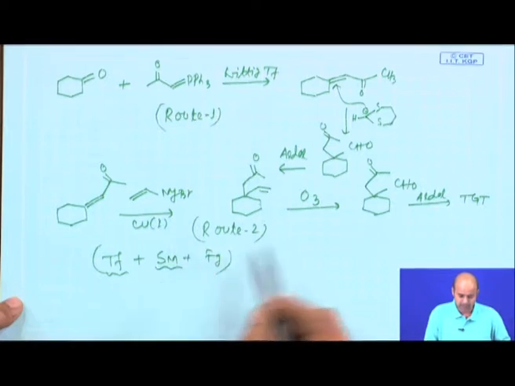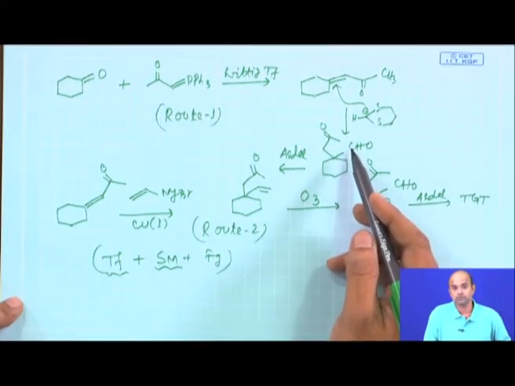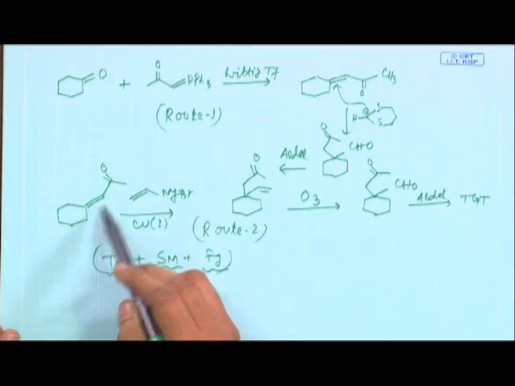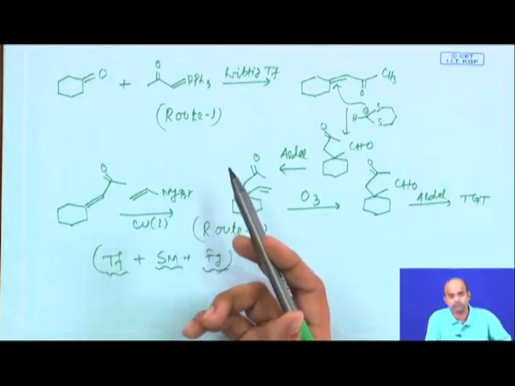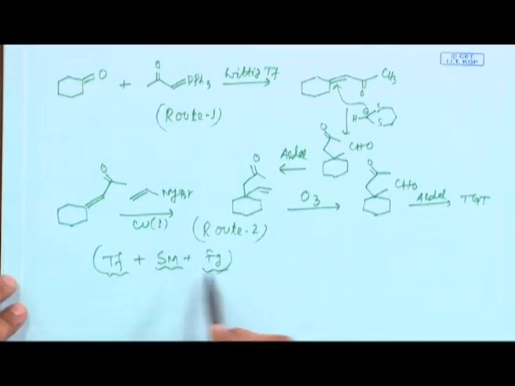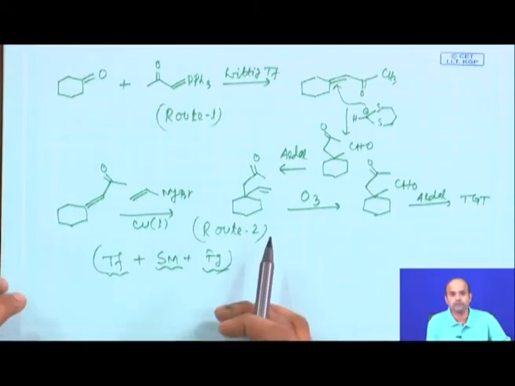Starting material: the cyclohexanone was given to you, so you design based on the starting material, what reactions are available to cyclohexanone to reach the target molecule. And functional group means if you have an alpha beta unsaturated ketone, which is very familiar for a Michael type of reaction. In that way you can choose your appropriate pathway. So, transformation, starting material, functional group, all are in action here.